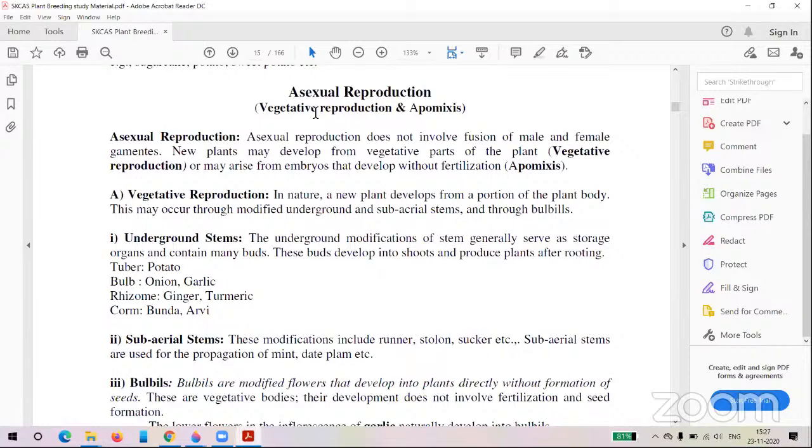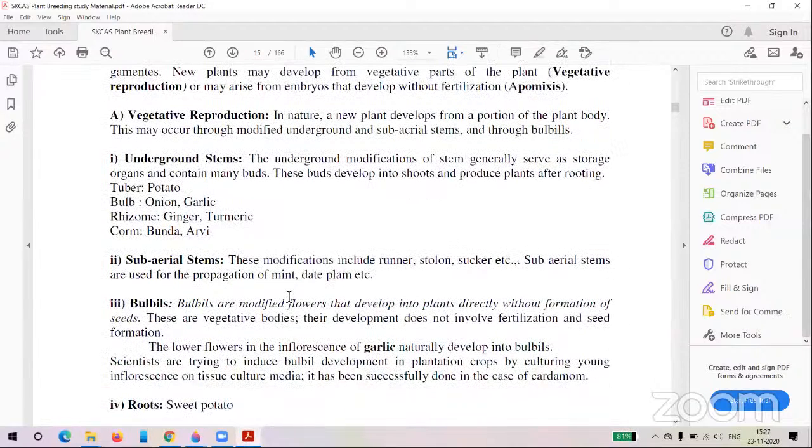This has two types. One is vegetative reproduction and another one is apomixis. All of you know the meaning of vegetative reproduction. I don't want to discuss that one, but you should remember the examples for vegetative reproduction. So in examination they will ask basics also, and most of the time we may be confused on the examples for the modifications also. So what is an example for the tuber? Potato.